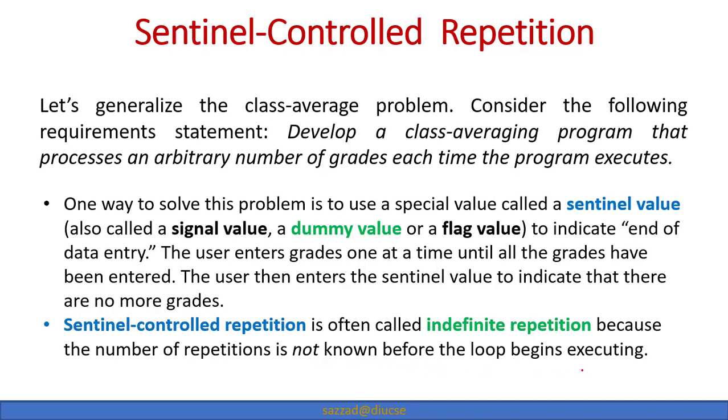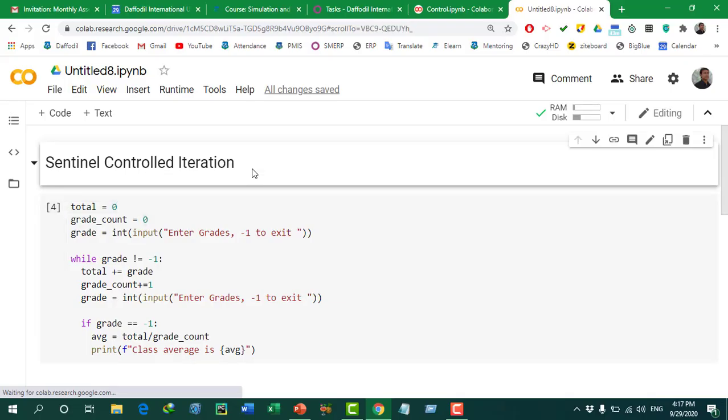It is not known to the programmer how many times the loop is going to be repeated. It depends on the user and depends on the sentinel value. So let us now see an example of sentinel control repetition. Okay, so now here we are in sentinel control repetition.